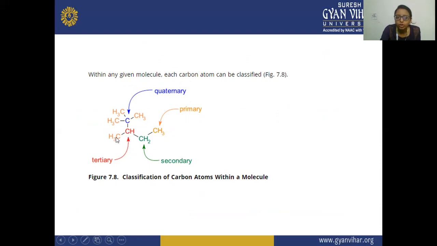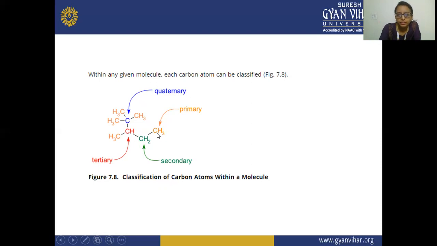And this is your fourth carbon, that is your quaternary carbon, because it is having 4 neighbors. That is why this carbon is known as the quaternary carbon. This is a classification of carbon atoms within a molecule. In a molecule, you can easily differentiate primary, secondary, tertiary, and quaternary.